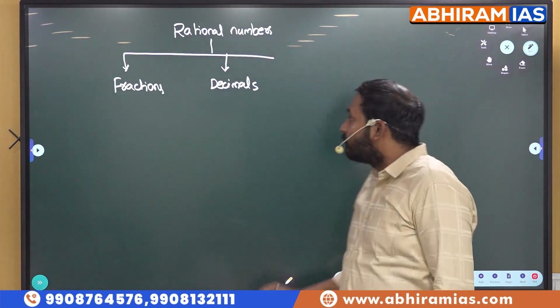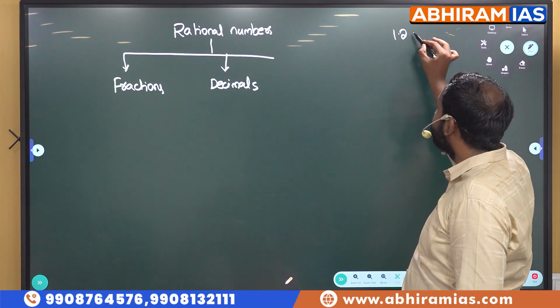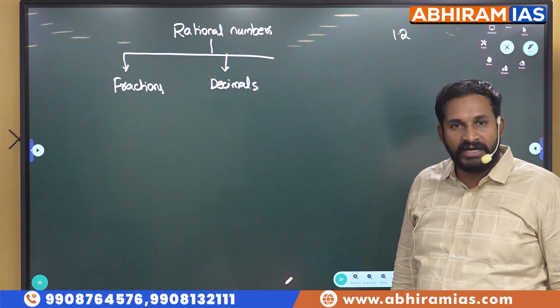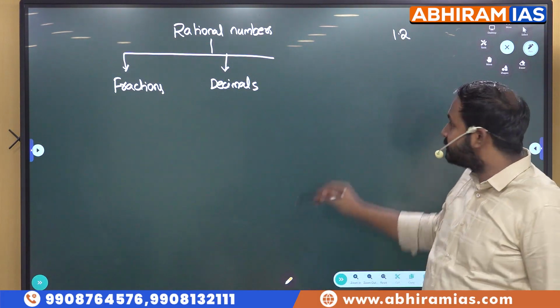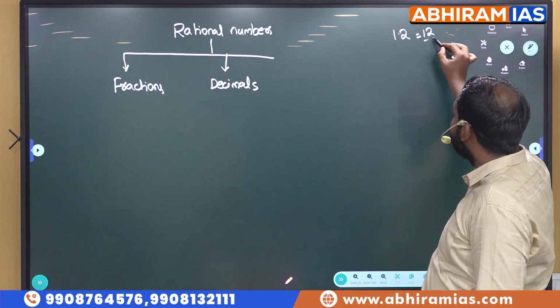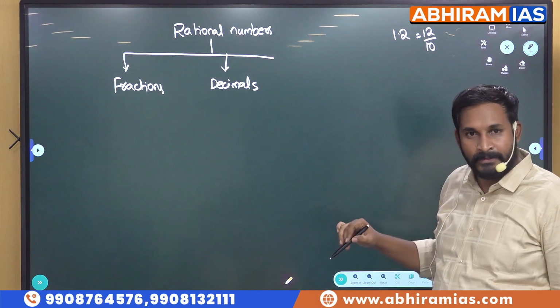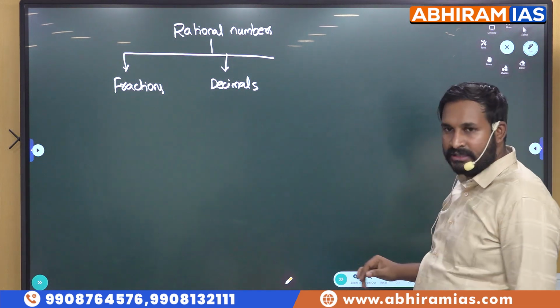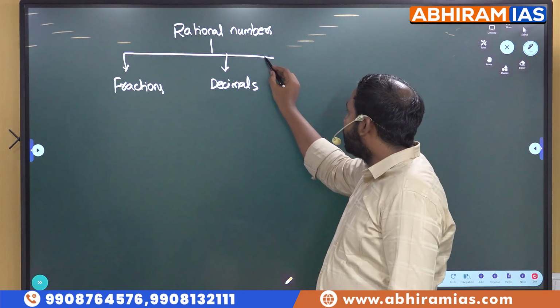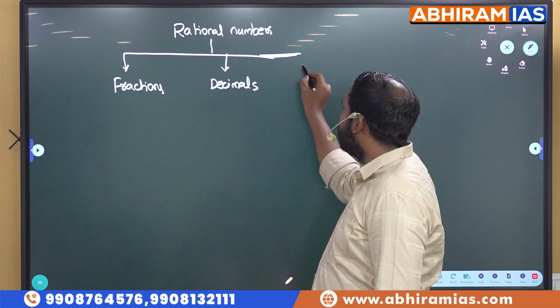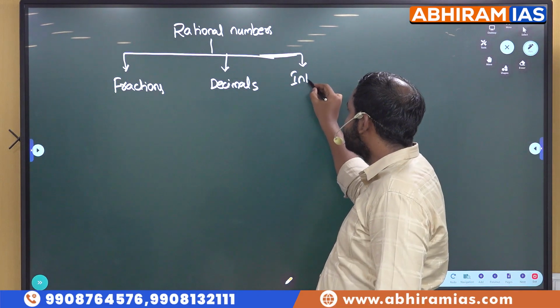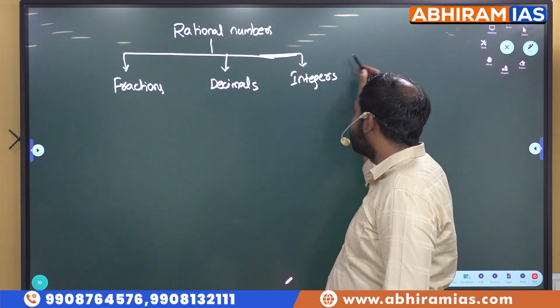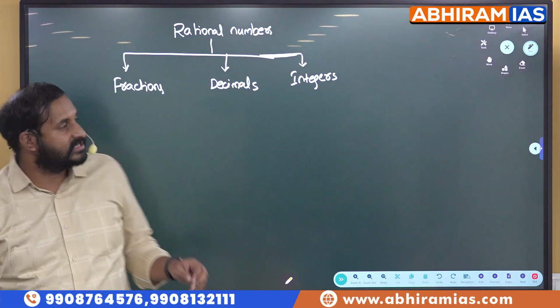For example, 1.2 is there students. What will you write this as? Can you write this as 12 by 10? Yes, we will write this as 12 by 10, right? This is p by q only. So yes, we can write this in the form of p by q. So decimals will be there. And then next one, we will have our integers. We will discuss that integers later. Now first see this